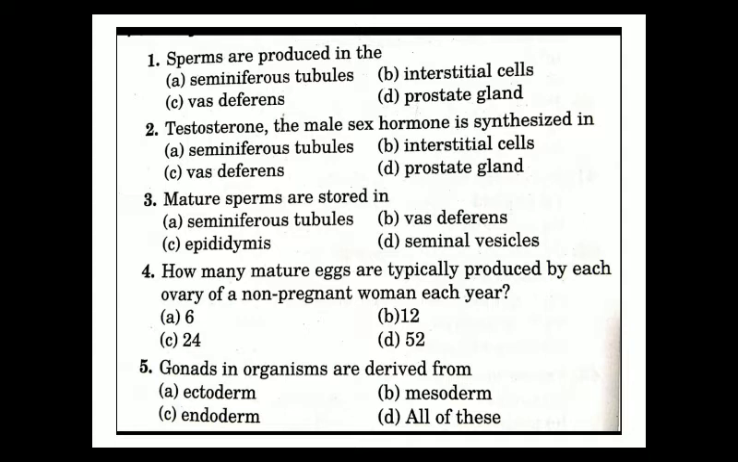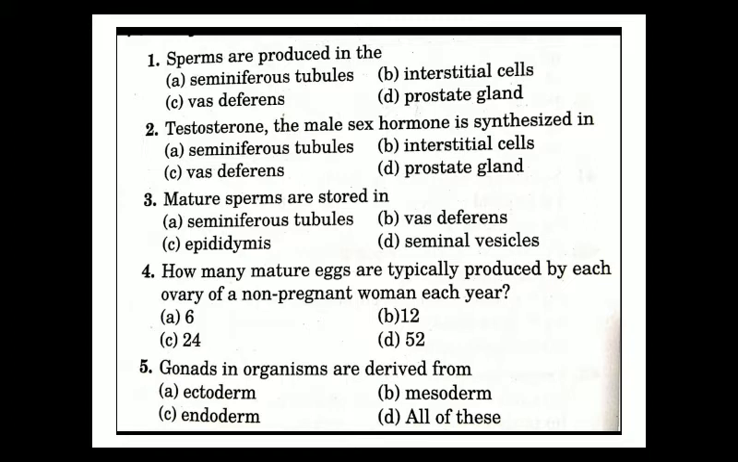Now come to the next question. Mature sperms are stored in: first option seminiferous tubule, second option vas deferens, third option epididymis, fourth option seminal vesicle. Here the question is about mature sperms. In which structure are they stored?